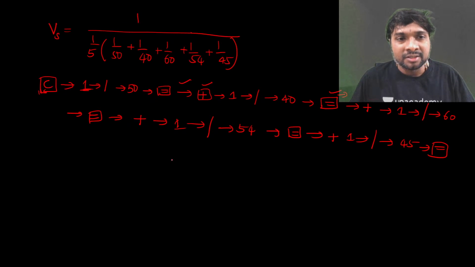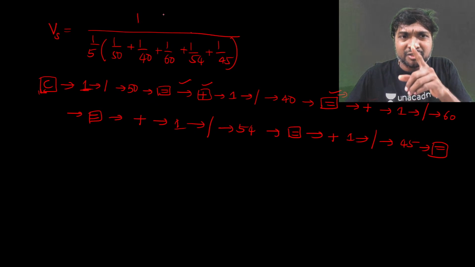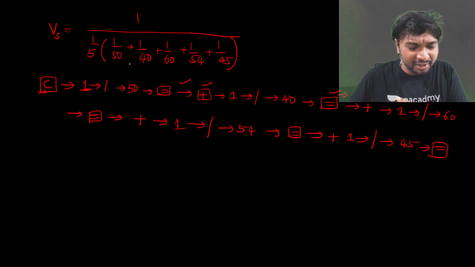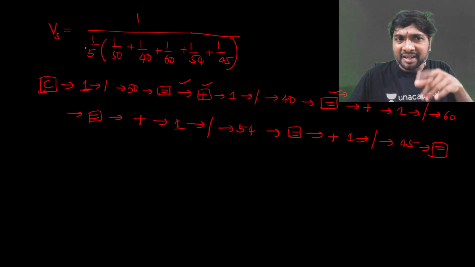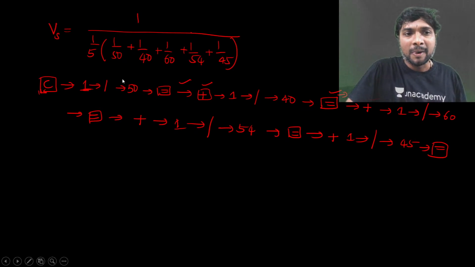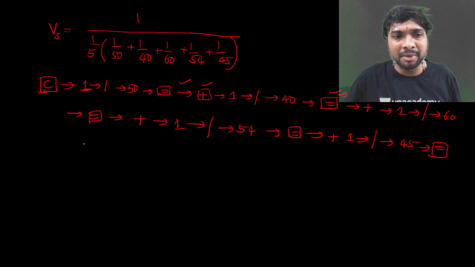So now what else is there? This entire value divided by 5 is also there, yes or no? We can do it in two manners. First we calculate the reciprocal of this bracket and multiply with 5, or in the bracket itself we use that 5. So this entire bracket value divided by 5. After equals, go for the divide symbol, then 5.